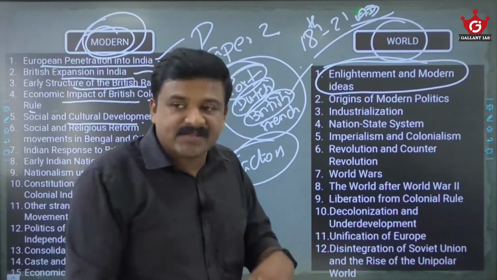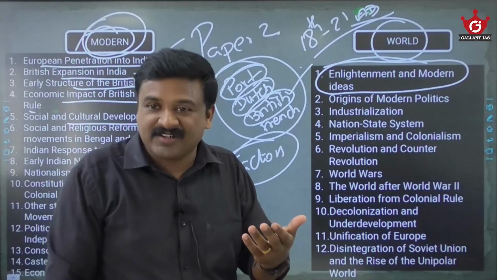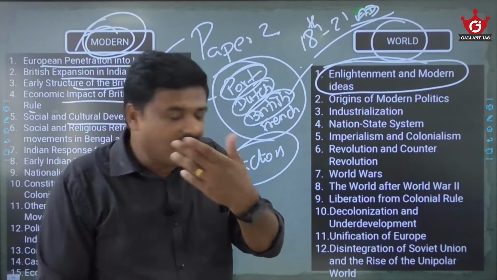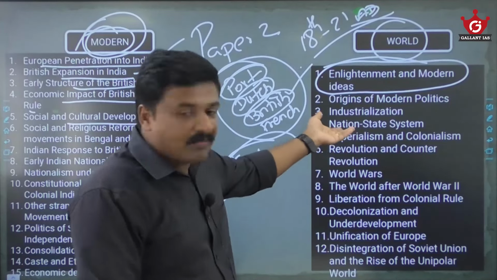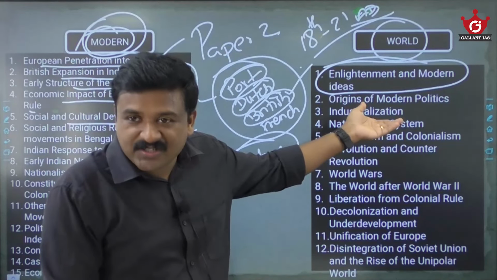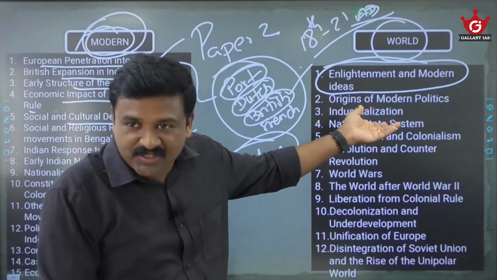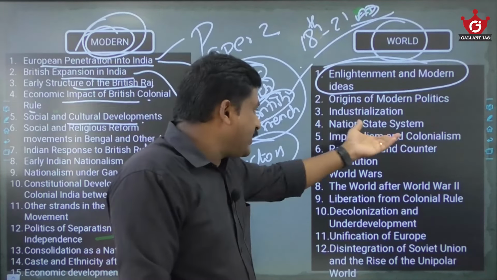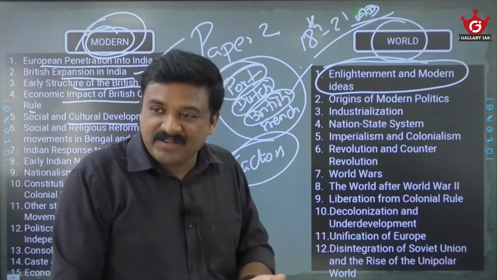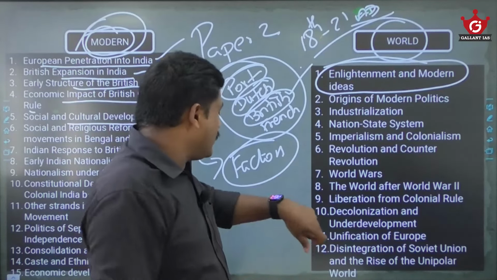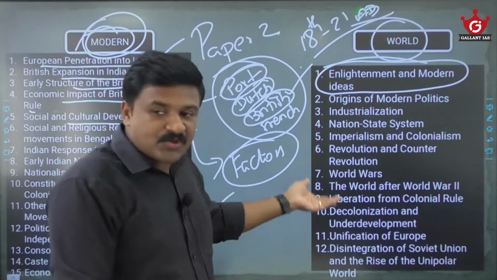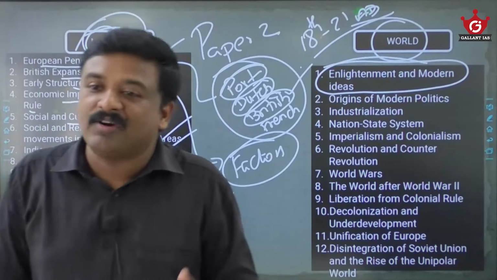Second is the rise of modern politics: the American Revolution, industrialization, the French Revolution, then building nation states, Italy and Germany as nation states. These things you have to cover. Imperialism, colonialism: what are imperialism and colonialism? Then revolutions, counter-revolutions, World War I, World War II, and the consequences of World War I and World War II.